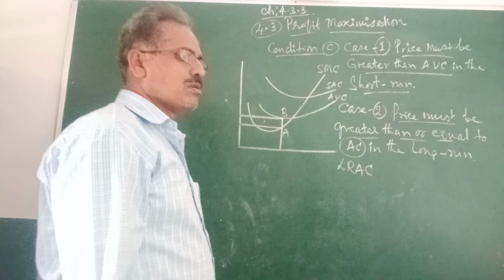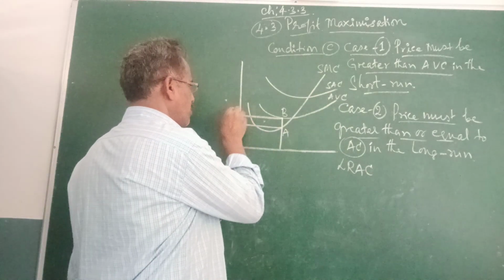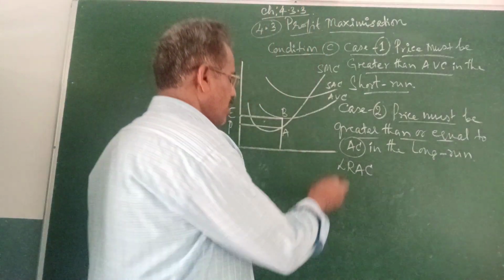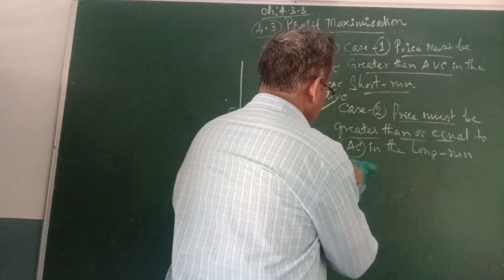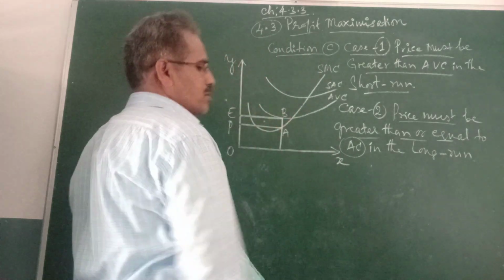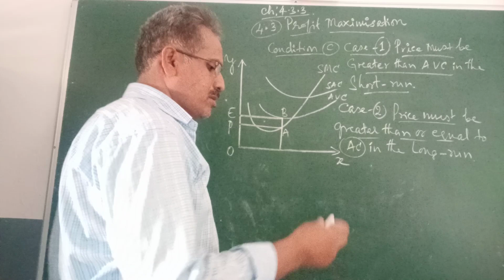E and also D, P. E and also P. Here this is the x-axis, 0, and the y-axis is the price and cost.